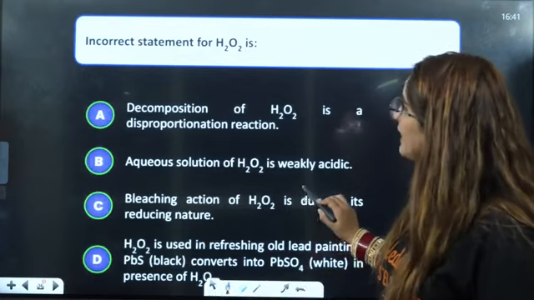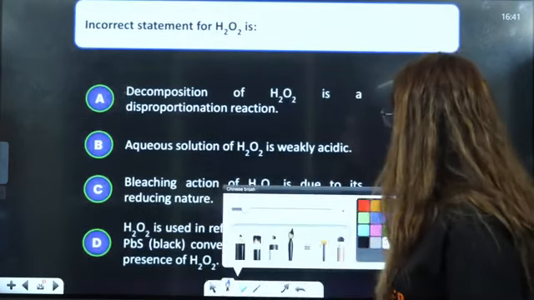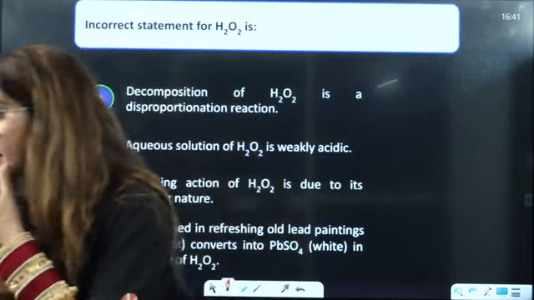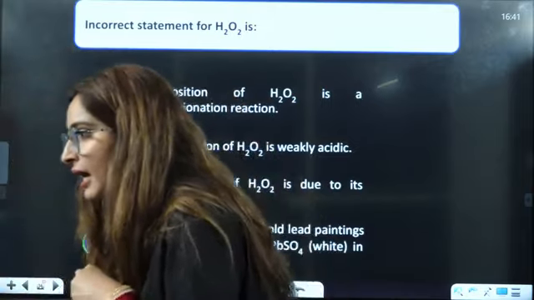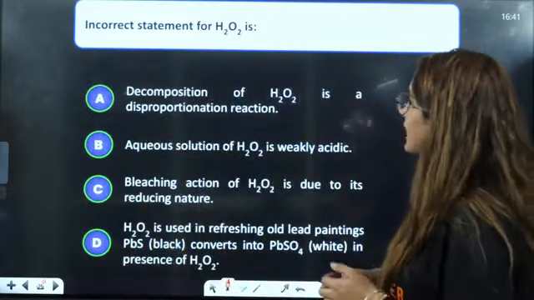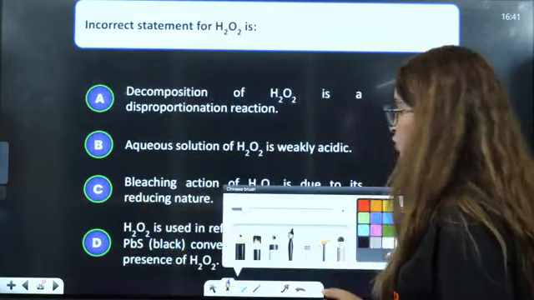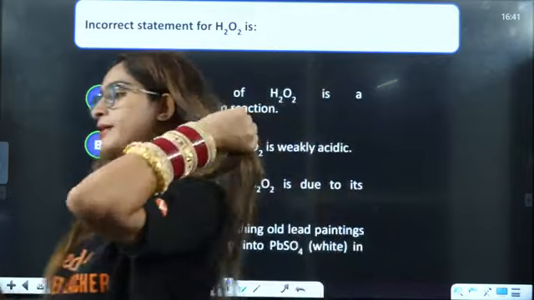Next is the incorrect statement regarding peroxide. Now, if you talk about peroxide, what is the incorrect statement? Incorrect statement regarding H2O2. You can let me know.